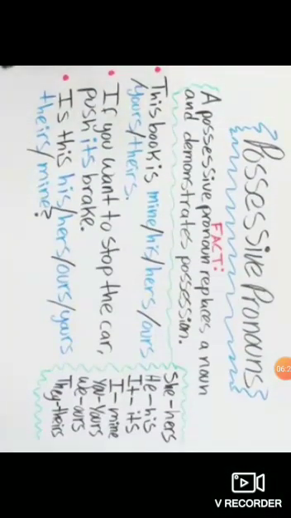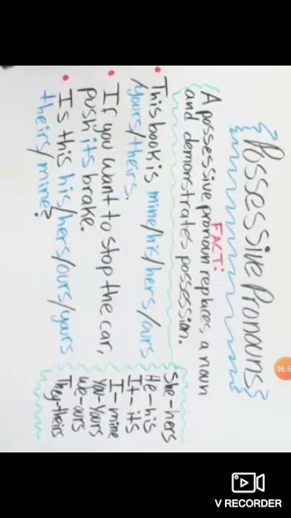Number one, look at the line. A possessive pronoun replaces a noun and demonstrates possession. It means it shows possession of the thing. Now see number one, this book is, it can be mine, his, hers, ours, yours, theirs.